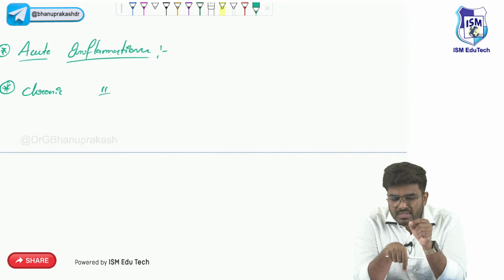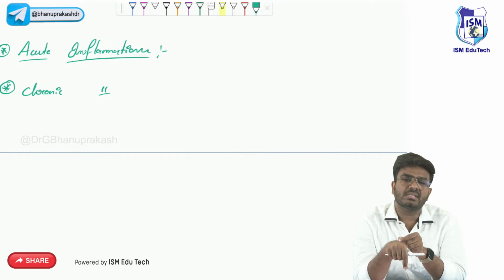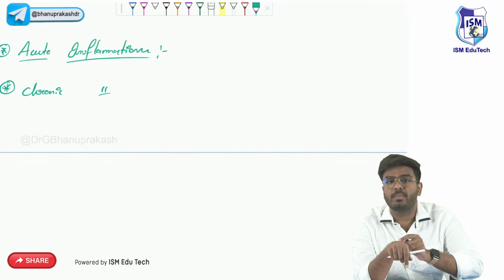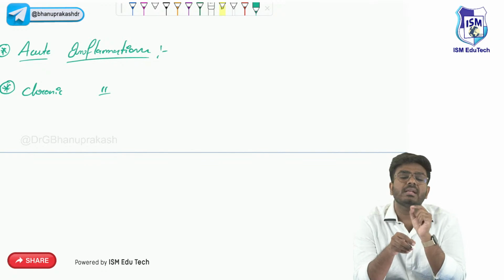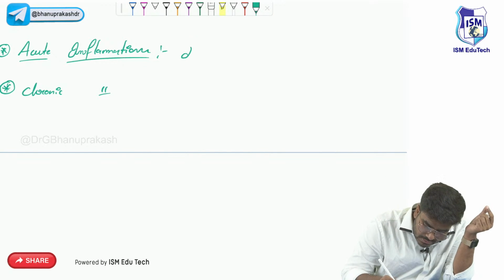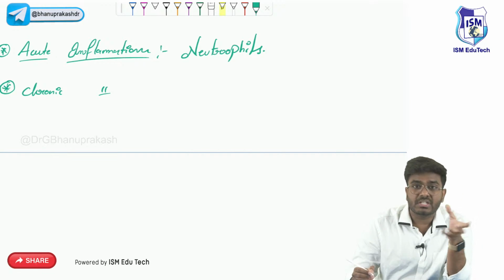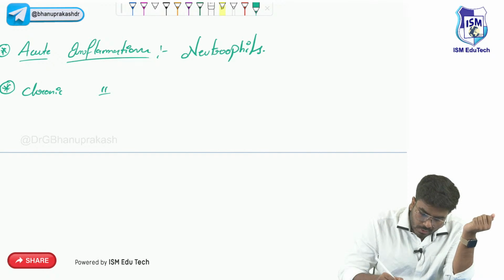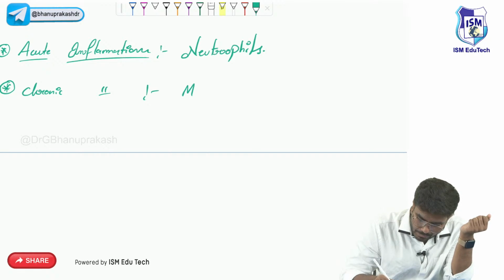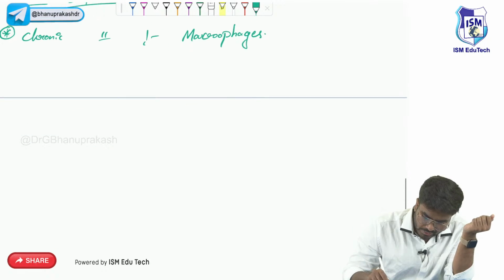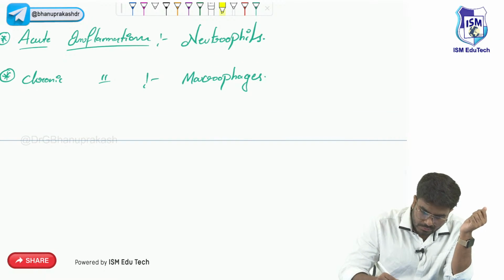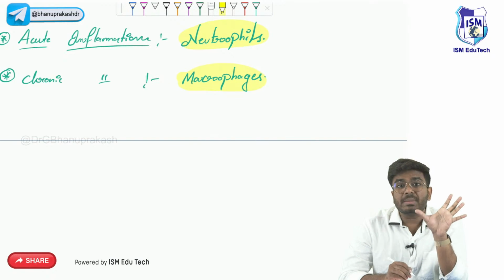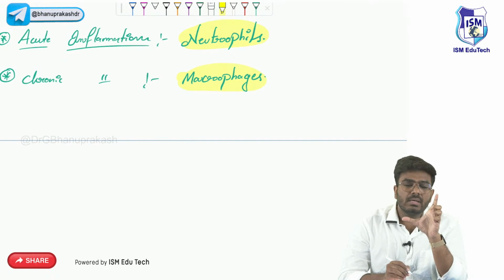Now my point is, what is the most important cell mediating the process of acute inflammation? This is a repeatedly asked question. The most important cell mediating acute inflammation is the neutrophil. Which type of WBC? Neutrophils. Now, chronic inflammation is mainly mediated by macrophages. An important point is that this is universal: in all acute inflammations, neutrophils play the major role, and in all chronic inflammations, macrophages play the major role.